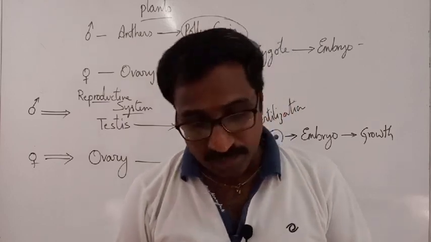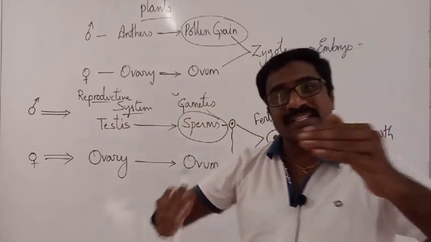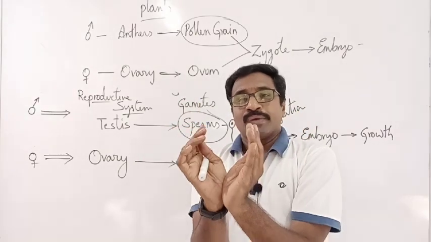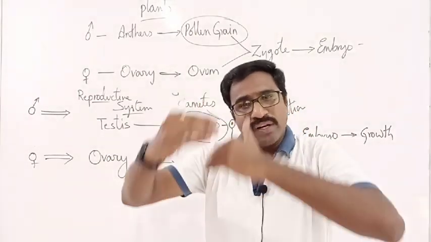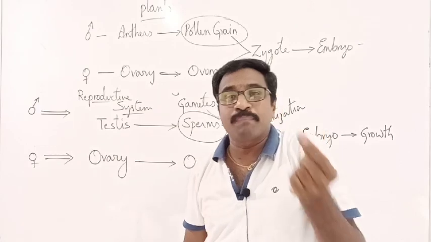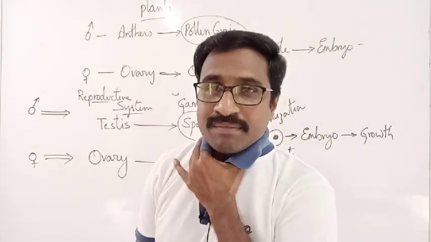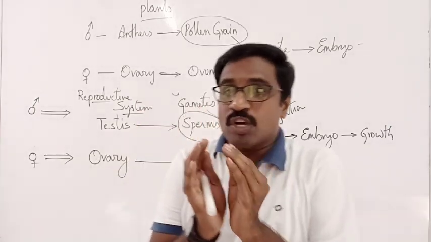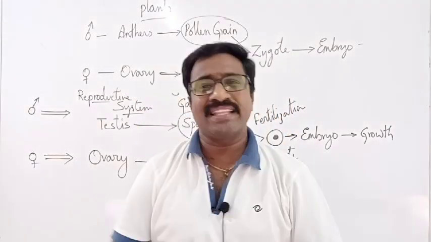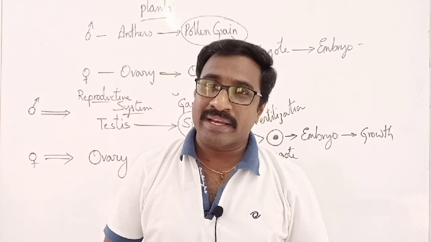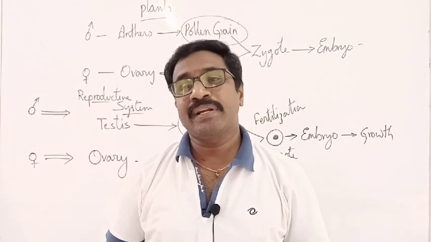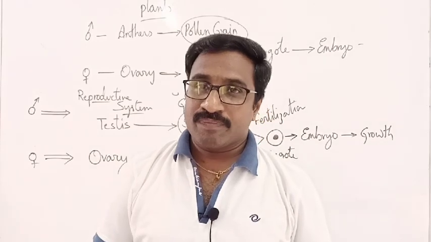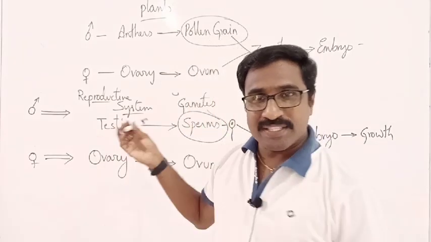That zygote will start dividing and produce the embryo, and that embryo will slowly grow into a complete organism. This branch of biology, which studies all these details, is called embryology. So, understood this process?